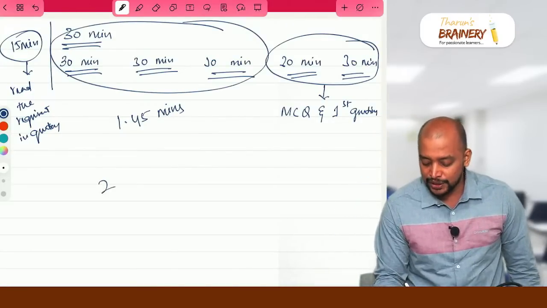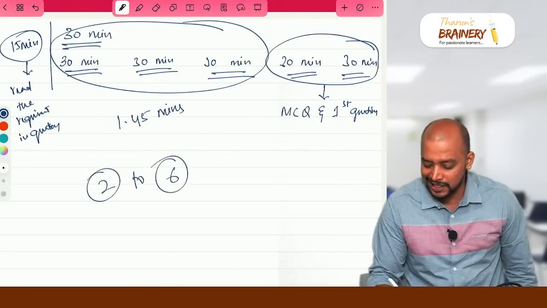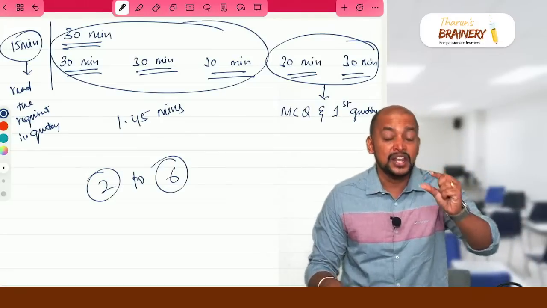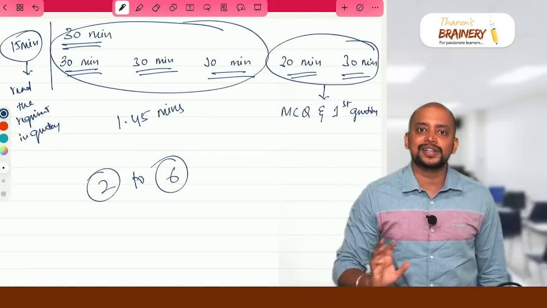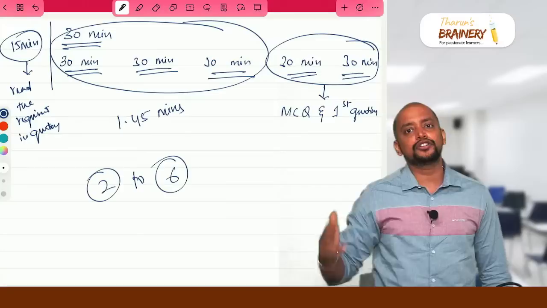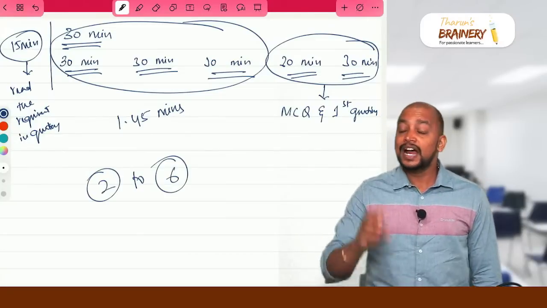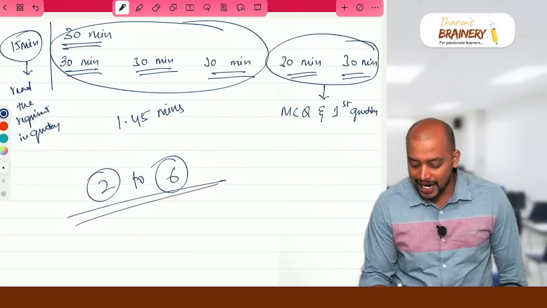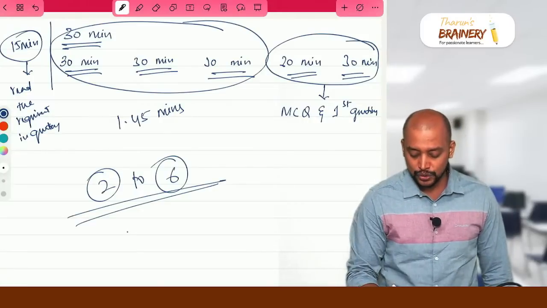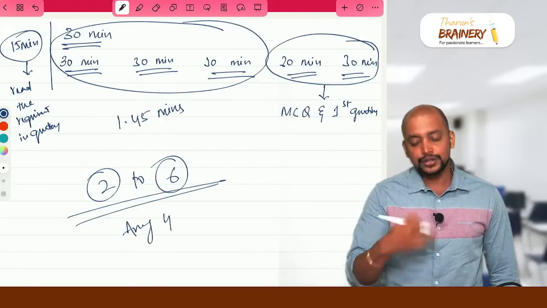Question number 2 to question number 6 is the scoring area, because there we have parts of 4 marks, 5 marks questions. In that 4 marks, 5 marks question, if you are getting 3 marks, 2 marks and all, that's a big scoring area, and it will be easy also. To the point only they will be asking. So you try to attempt this 2 to 6. In this 2 to 6, any 4 you need to write, so that you complete it.